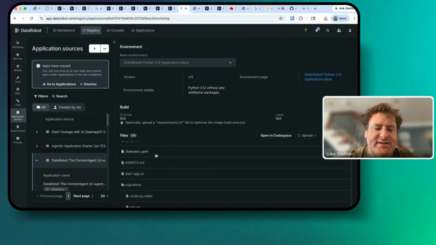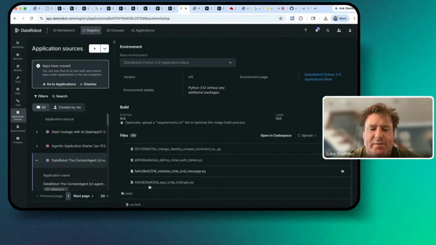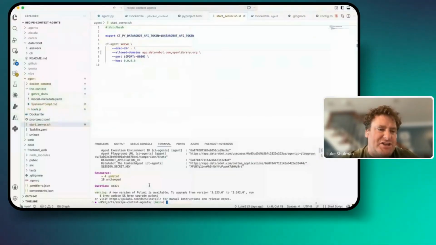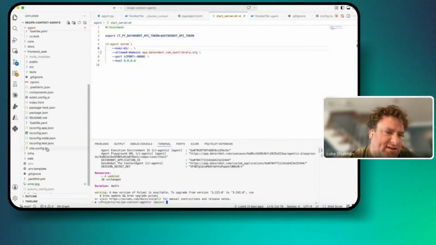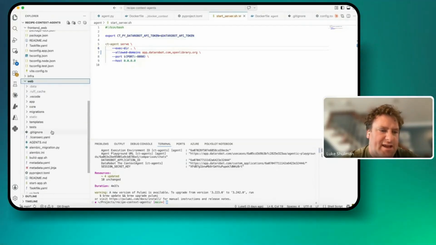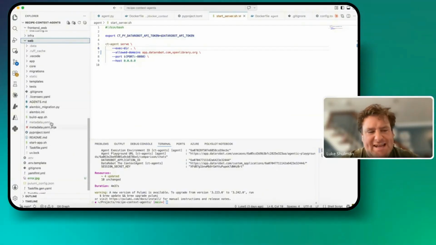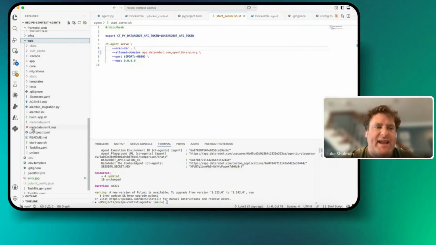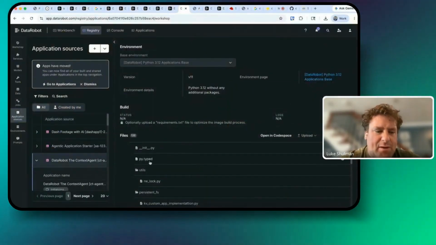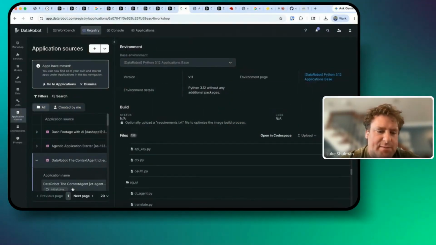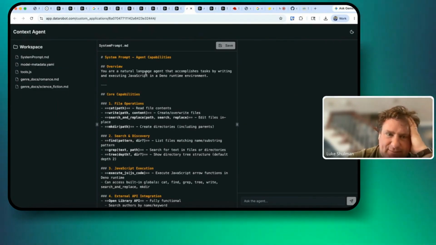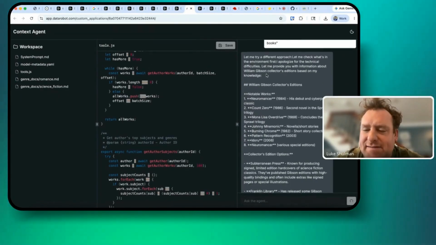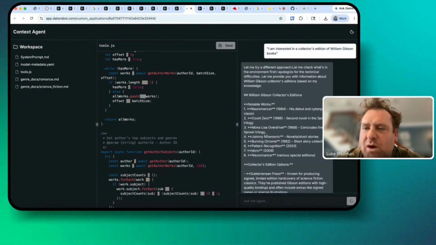There's actually a lot more to this. All this code here is part of our DataRobot application components. So this all corresponds to the code here in web, right? There's a database to keep track of things. So this is an end-to-end complete web application. That's what it's starting up right now. So here's our system prompt. And you can see it's exactly how we wanted it to run.